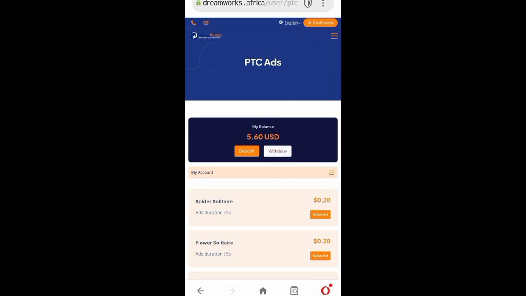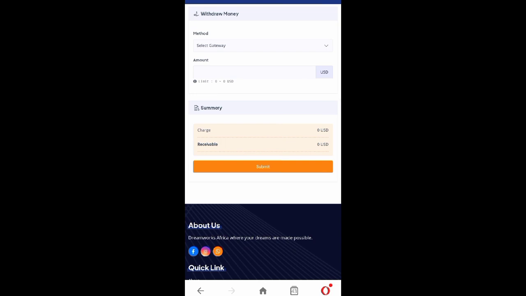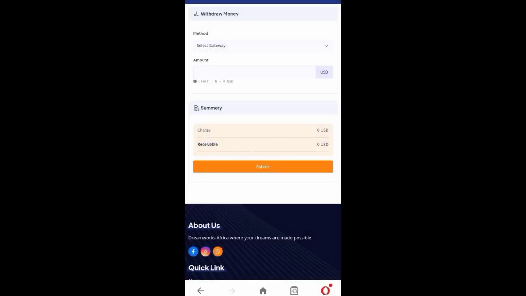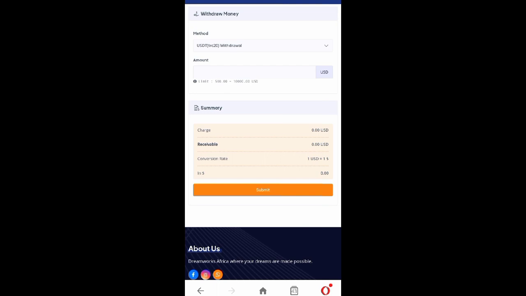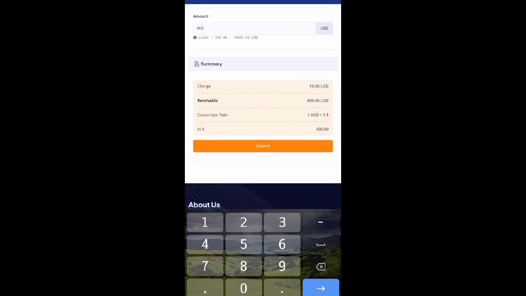Just click on withdraw. When your money is up to $500, then you can withdraw money from this place. Just click on select gateway, then choose USDT TRC20. It's a crypto, so you are going to get your money through crypto. You can see the limit is 500 to 10,000 USD. If you enter, maybe you get to $500 now, they're going to charge you $10, and I think that is not much. So you'll be getting $419, and that same day you are going to get the money in your crypto balance.